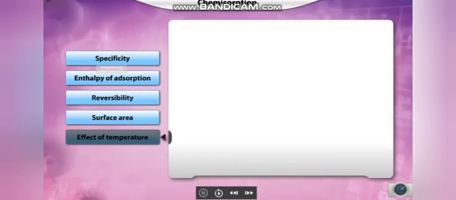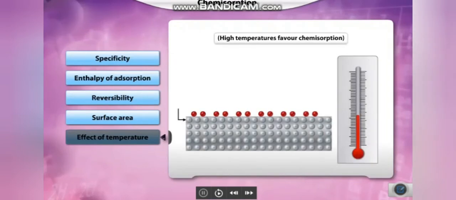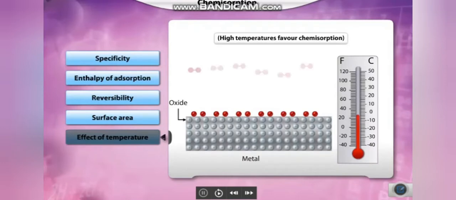Effect of temperature. Chemisorption requires high temperatures. It increases with increase in temperature. This process requires a high activation energy.